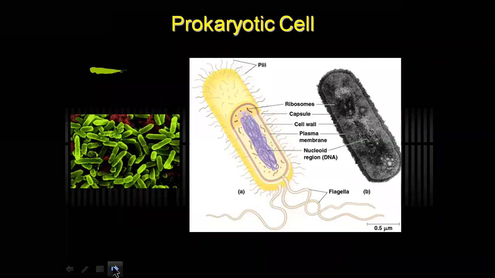Then we need to consider the prokaryotic cell. If you look into the structure of a prokaryotic cell, we observe this is the genetic material. This genetic material is directly suspended in the cytoplasmic mass, which is called the nucleoid. Instead of calling it a nucleus, we call it a nucleoid. And it is made up of the protective layer called the plasma membrane, and that plasma membrane is externally covered by the thick coat called the cell wall, and outside the cell wall we have the slimy mucilage coat, and that mucilage coat is called the capsule.